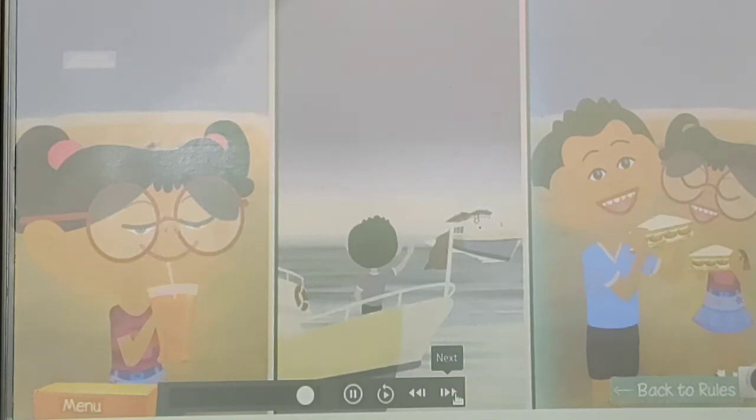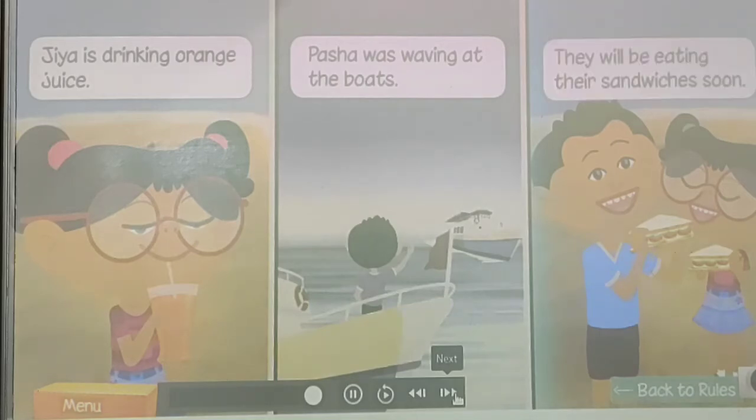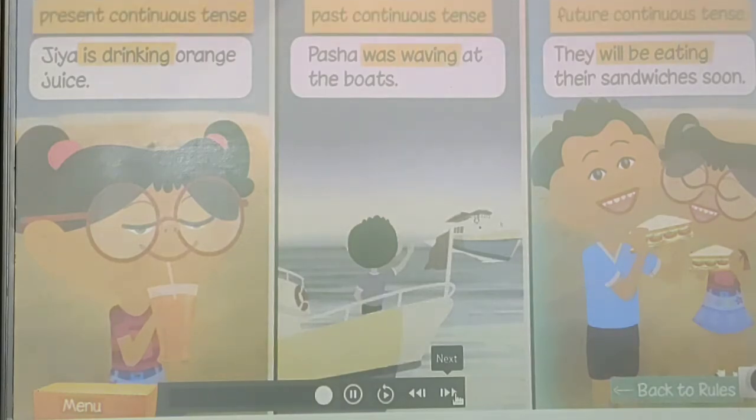Here are some more examples. Gia is drinking orange juice. Pasha is bathing in the pond. They will be eating their sandwiches soon. Remember that the helping verb tells us whether the sentence is in the present, past, or future continuous tense.